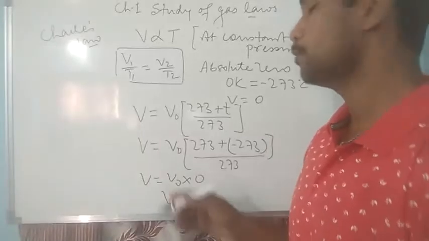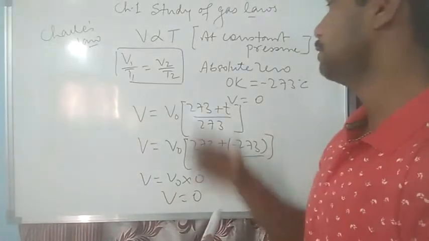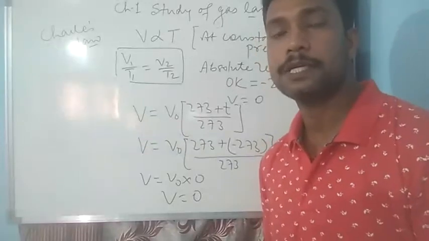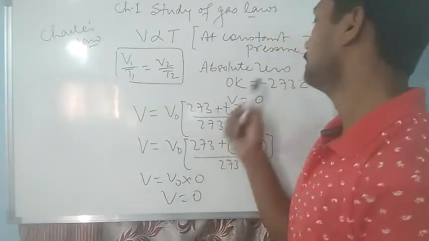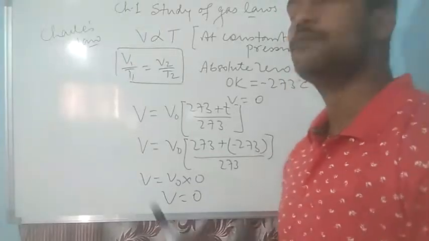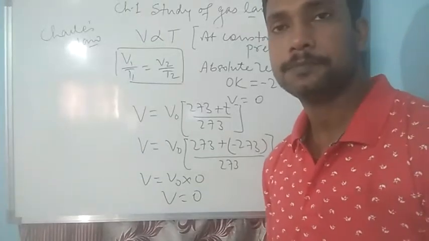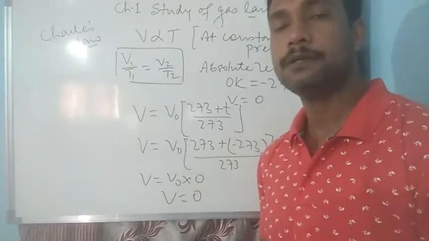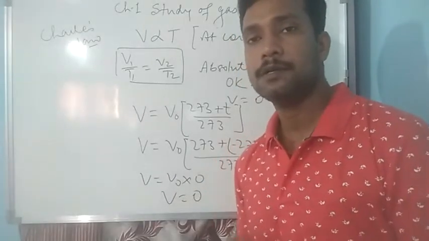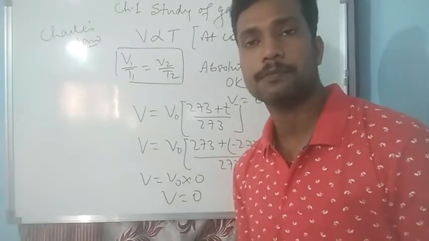So this also proves the same thing, that when we reduce the temperature, slowly the volume of the gas will also decrease, and on reaching a temperature of minus 273 degrees Celsius, the volume will completely become 0. But once again I repeat, practically it is not possible to attain this stage where the volume of a gas can become 0.